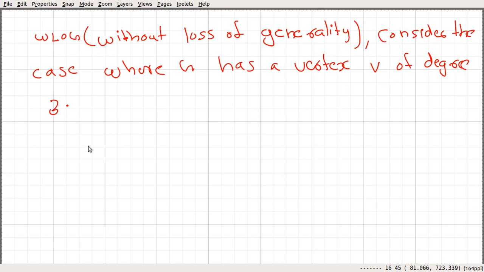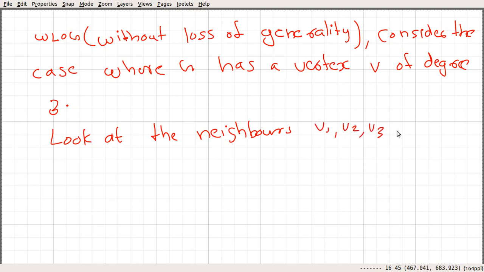Next we are going to look at the neighbors v1, v2, v3 of v. Since v is assumed to have degree 3, it has 3 neighbors. Let them be v1, v2 and v3.